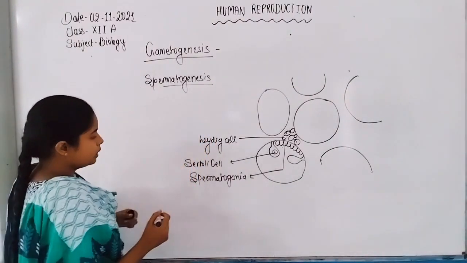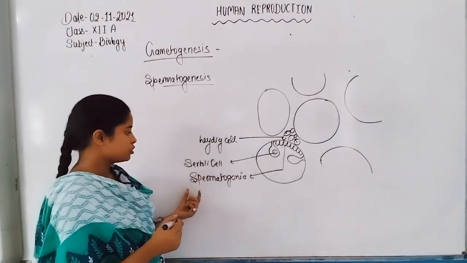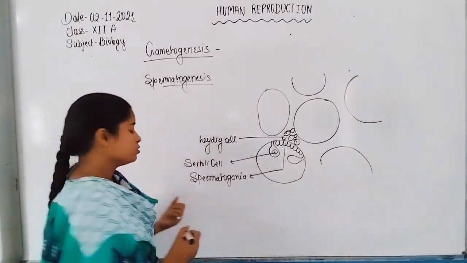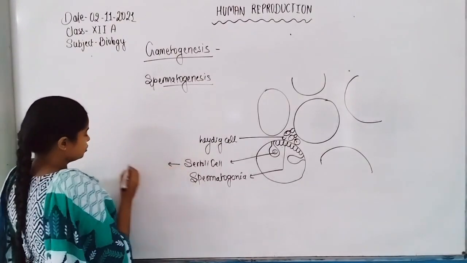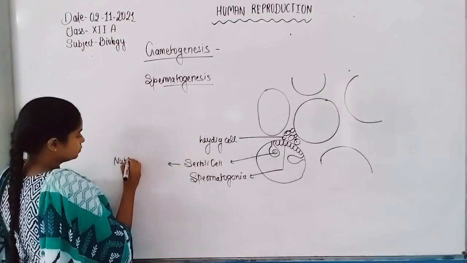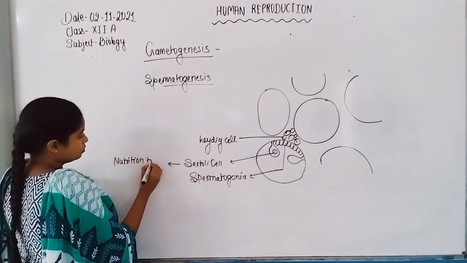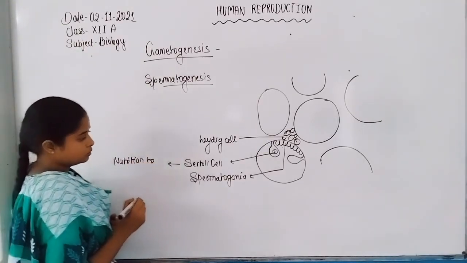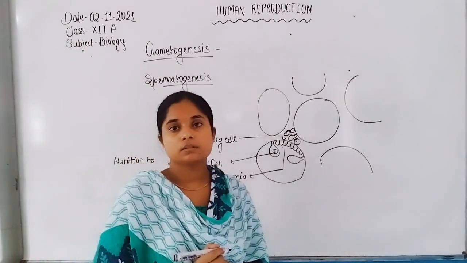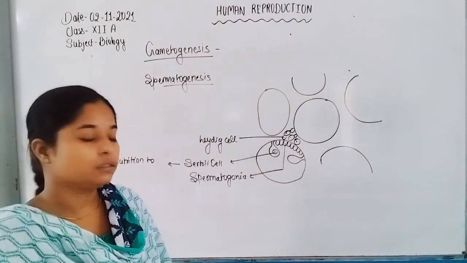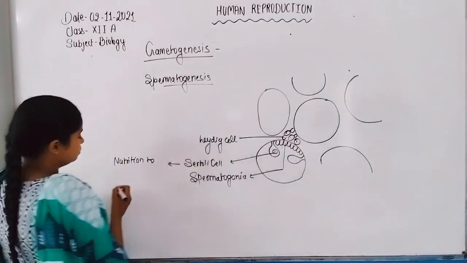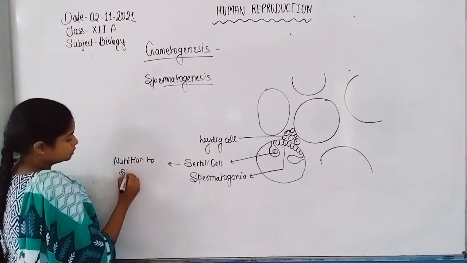Now, the function of these Sertoli cells: Sertoli cells provide nutrition to the epithelial cells or developing sperm.